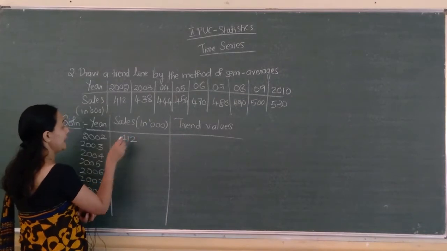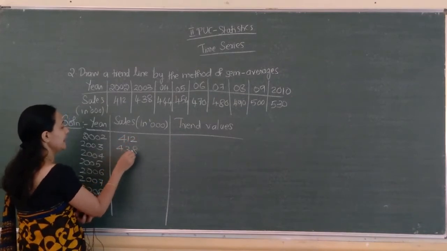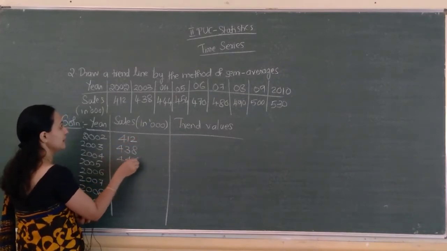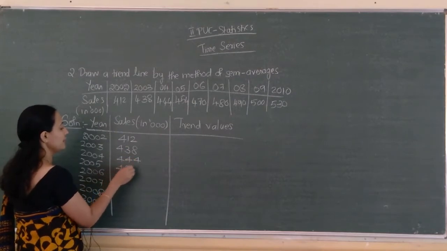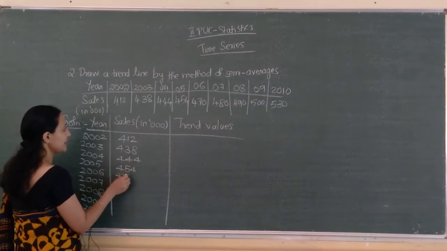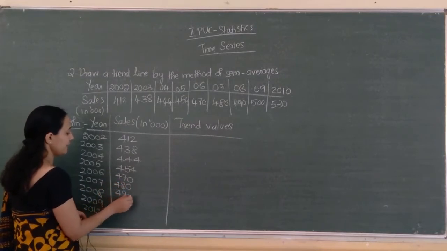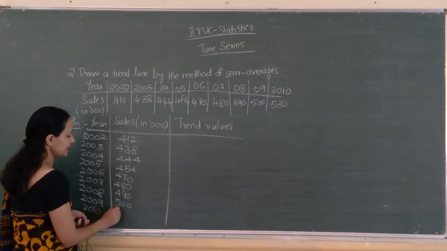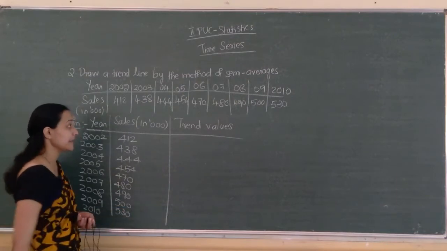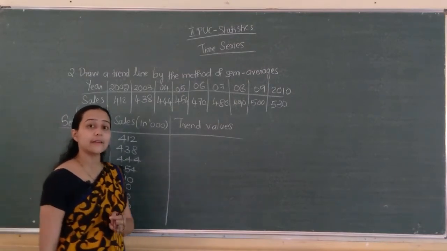Here 412, 438, 444, 454, 470, 480, 490, 500, 530. Clear? Next, how to find trend values?